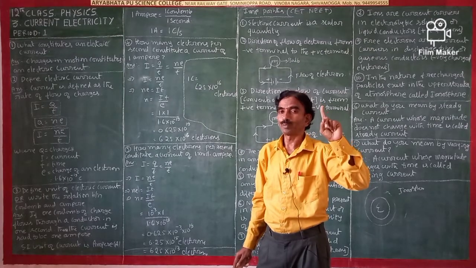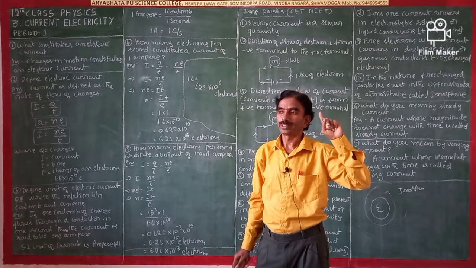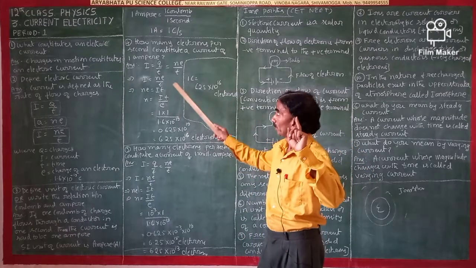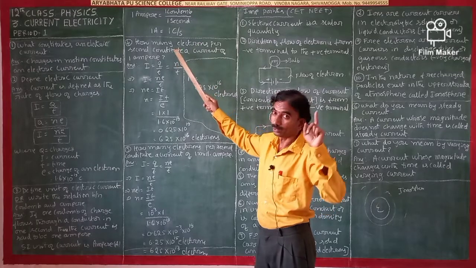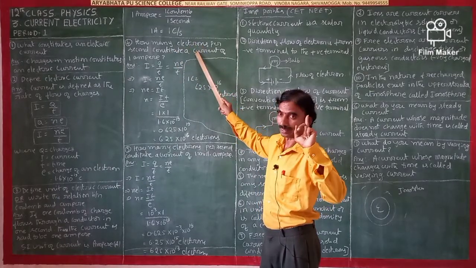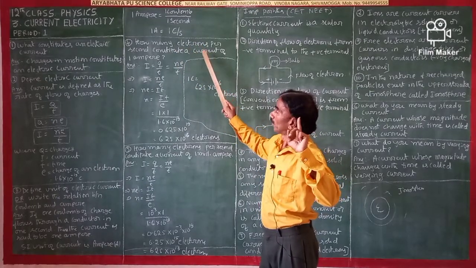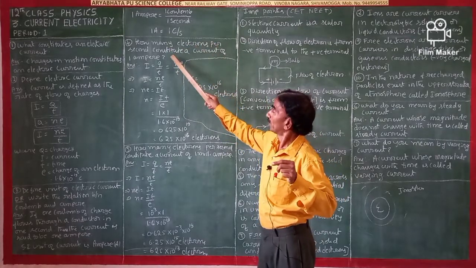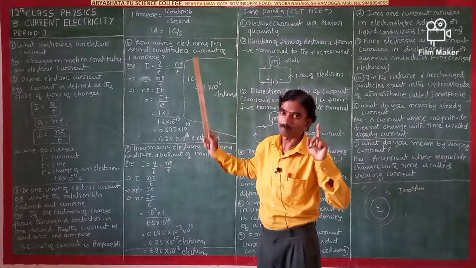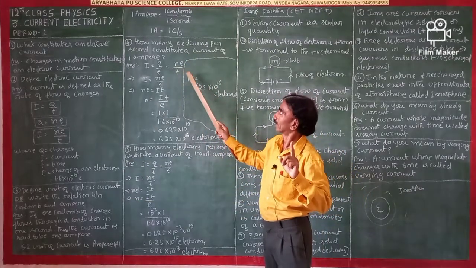In the same way, how many electrons per second constitute a current of 1 ampere?